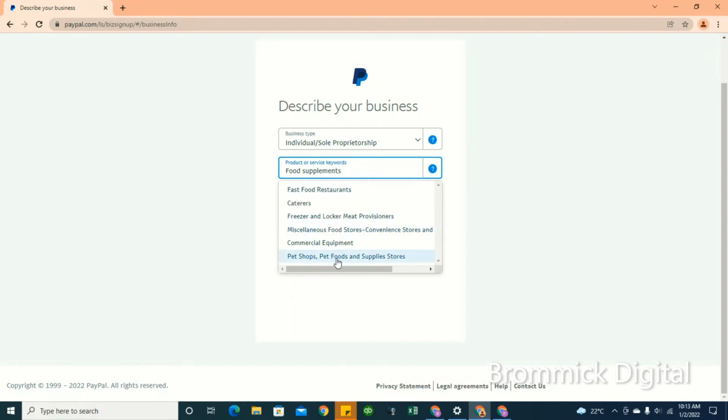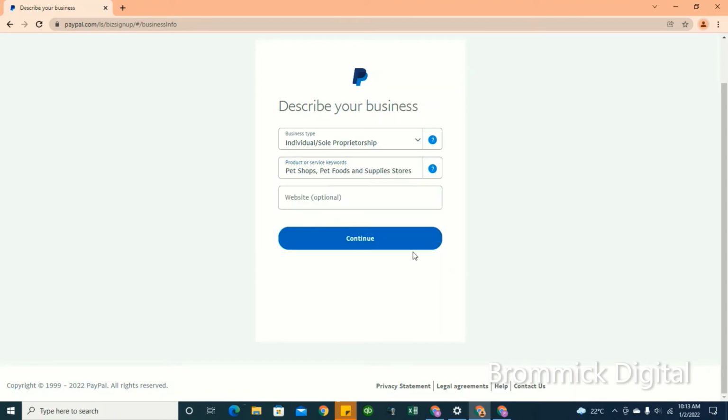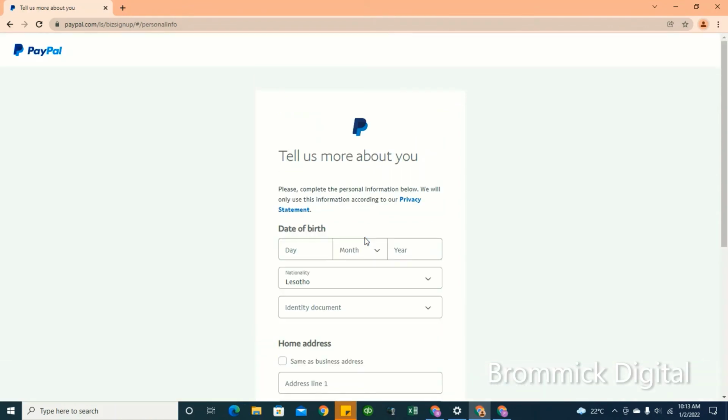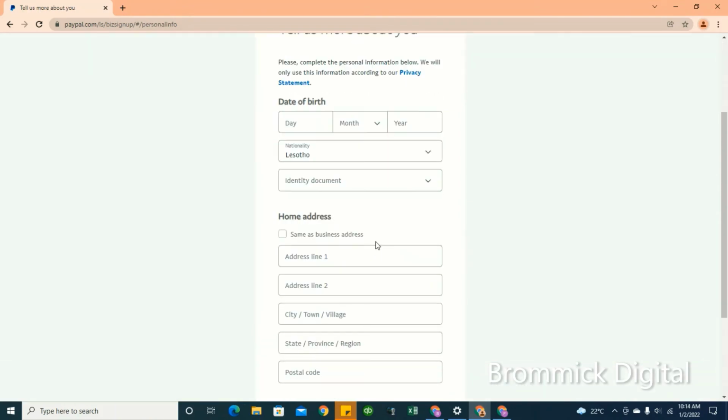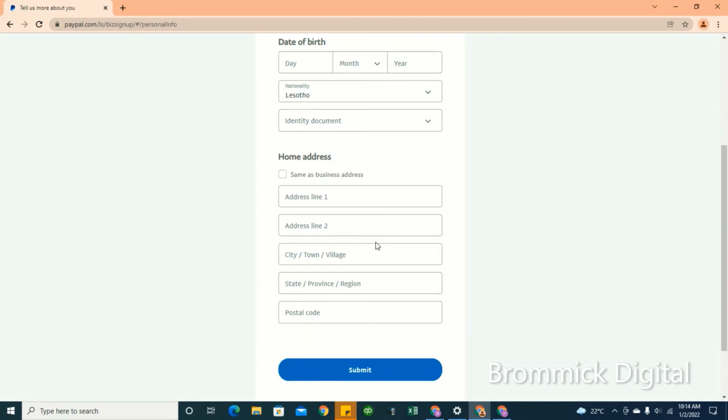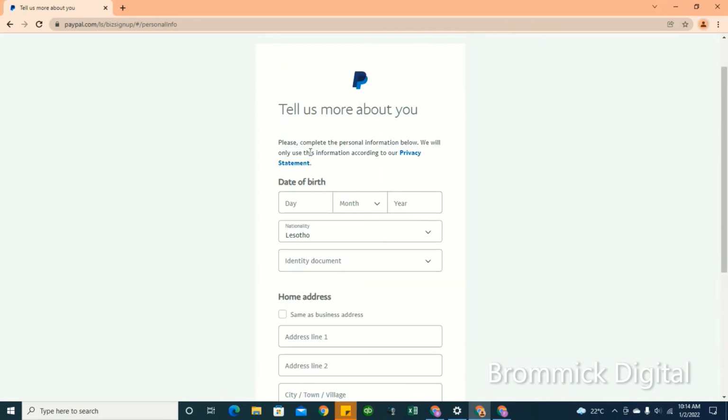Yes, select anything that you could be dealing in, no problem. The account will still be created. Okay, so guys, once you fill that, they will ask you for your date of birth, because all those personal details are very key, since you are creating an account that actually receives money. So they need to be a little tricky. Okay, so a little serious.